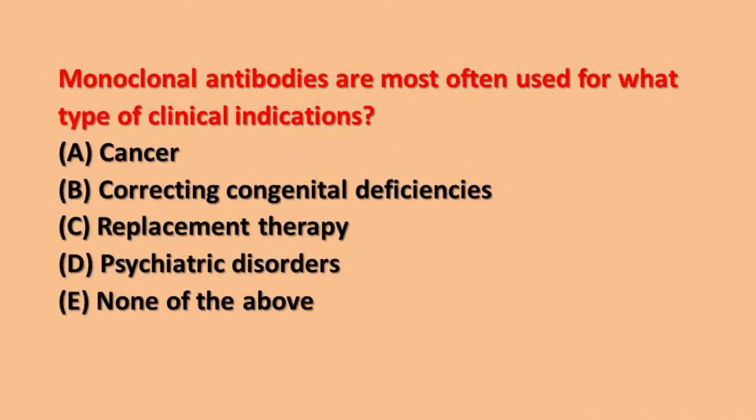Monoclonal antibodies are most often used for what type of clinical indications? Option A. Cancer. Option B. Correcting congenital deficiencies. Option C. Replacement therapy. Option D. Psychiatric disorders. Option E. None of the above.